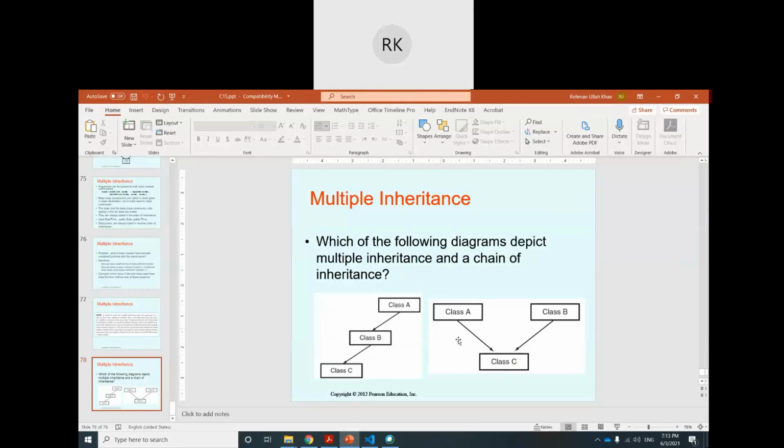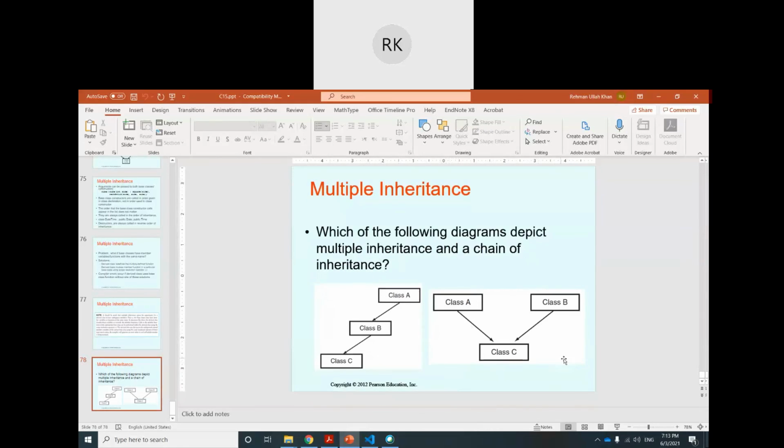So you see, this is again just an example of which one is a chain of inheritance and which one is multiple inheritance. I hope you understand that the left one is a chain of inheritance and the right one is multiple inheritance. So if there is any question like this, you should not be confused. The left one is not multiple inheritance, because in multiple inheritance the derived class should have direct base classes, not indirect base classes.